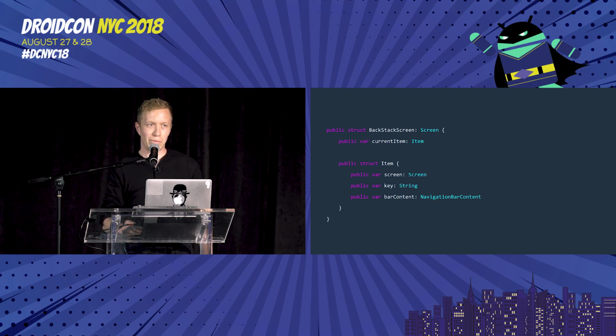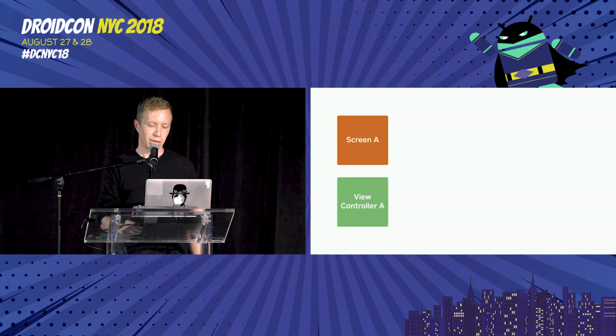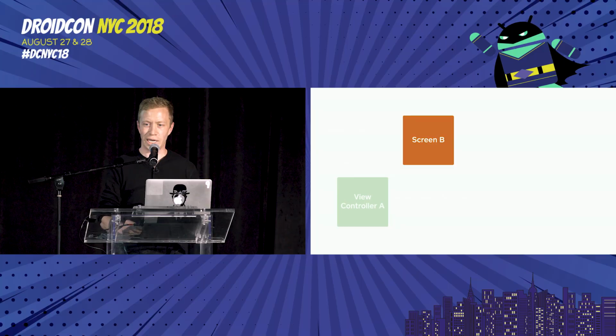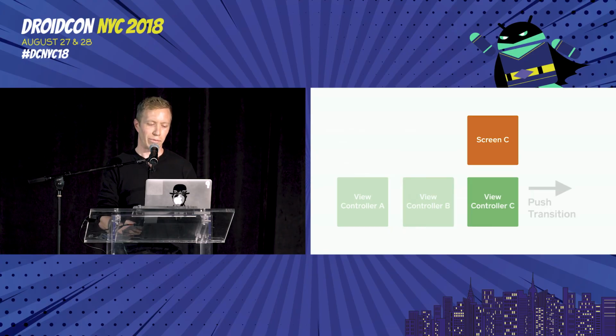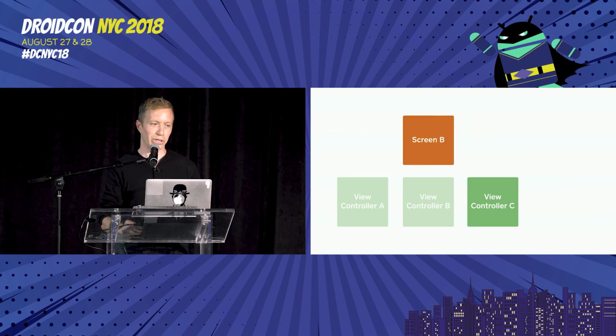And so stepping through the update cycle for this, let's say the first time our workflow emits a model, we get screen A. Great, we've never seen it before, so we show it on the screen. Next time the workflow transition state emits a new view model, we get a screen B. We've never seen that before, so we get a push animation. After that, we get a model for screen C. Same thing, we've never seen it, so we do a push. And then for the next update, we actually get a model for screen B again. And we know that we've seen this before, so we can do a pop transition.